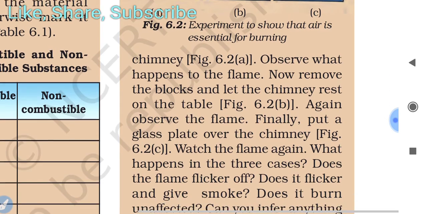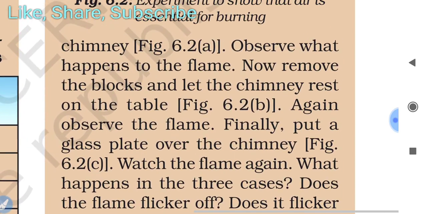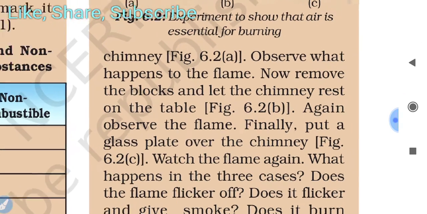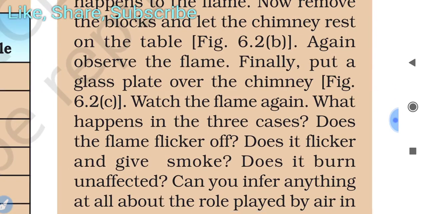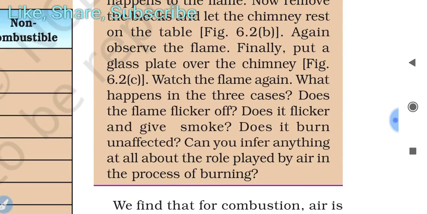Then remove the blocks and let the chimney rest on the table, as in figure 6.2 b. Again observe the flame. Finally, put a glass plate over the chimney, figure 6.2 c. Observe the flame again. What happens in the three cases? Does the flame flicker off? Does it flicker and give smoke? Does it burn unaffected? Can you infer anything about the role played by air in the process of burning?